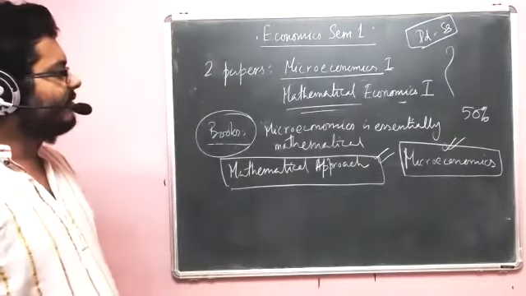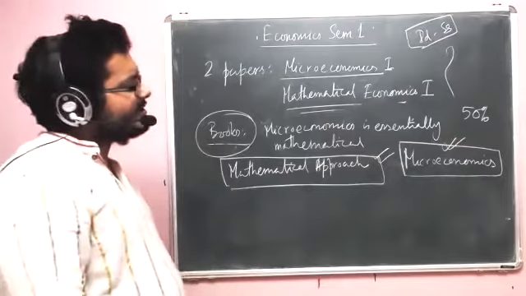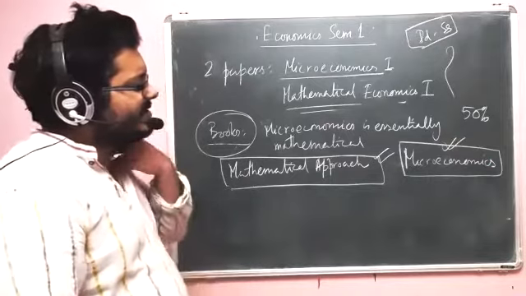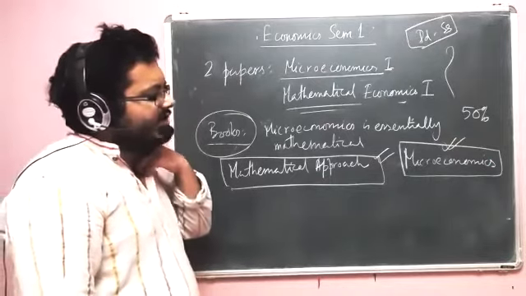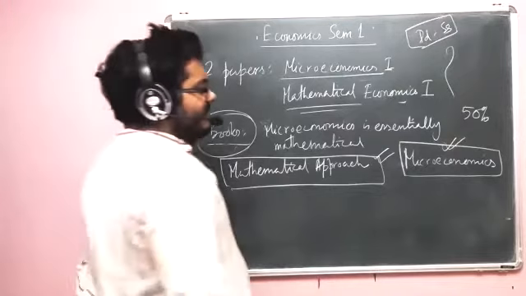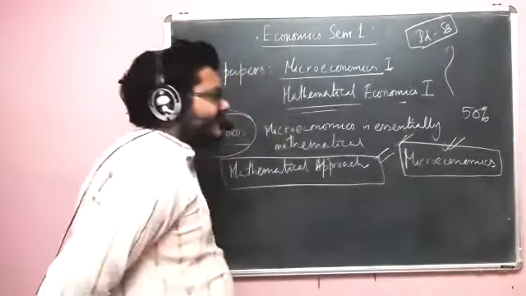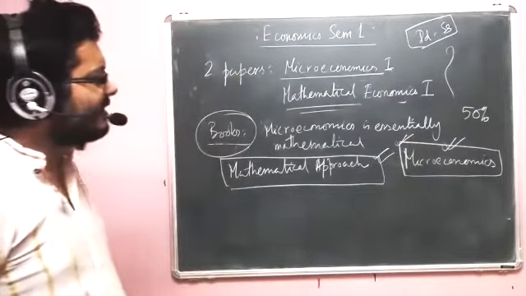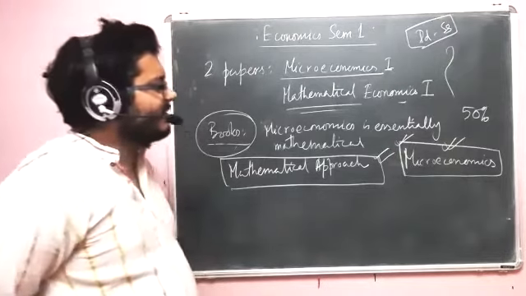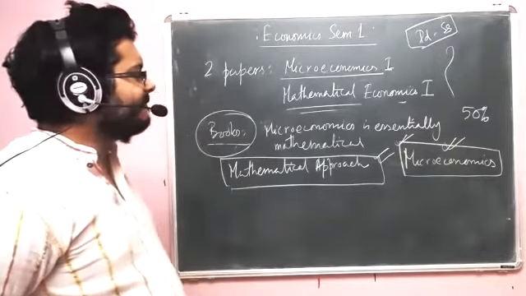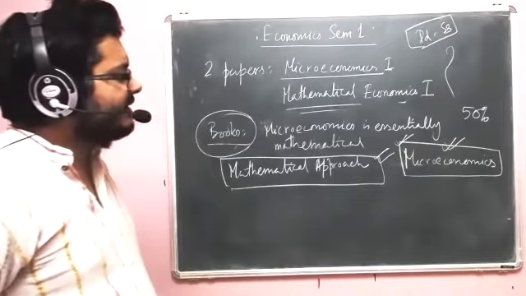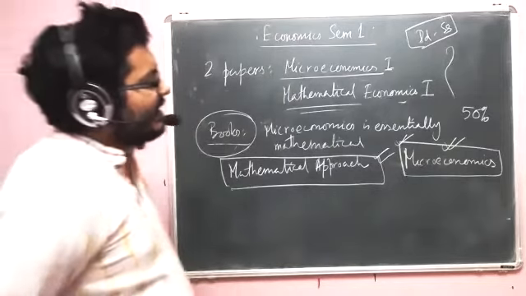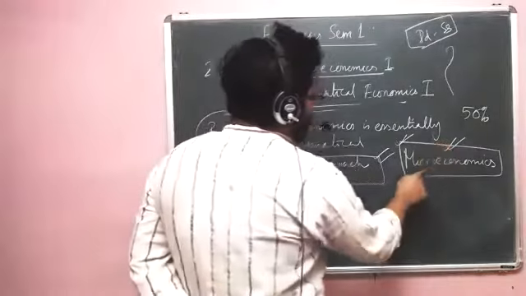Okay, so books like Mankiw's book, they just introduce you to the subject. They just make you learn some terms and definitions and some basic diagrams, and their actual objective is to prepare you to study this kind of a book. Okay, that's their job, and that's basically the idea of this introductory course. That first of all, you must learn some words like opportunity cost, probably PPF, okay, exchange, and all of that. And the idea of making you learn all these things is very simple, so that you are able to study this kind of a book.